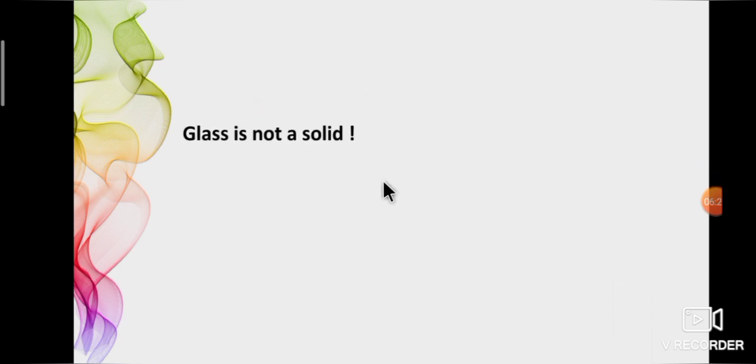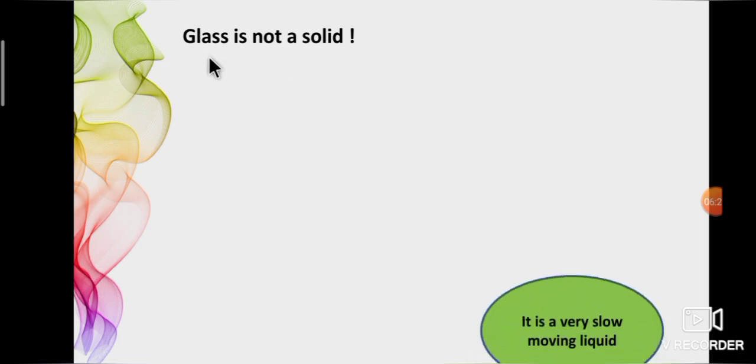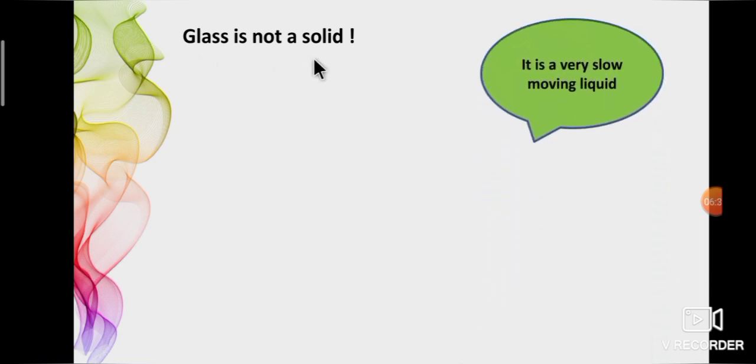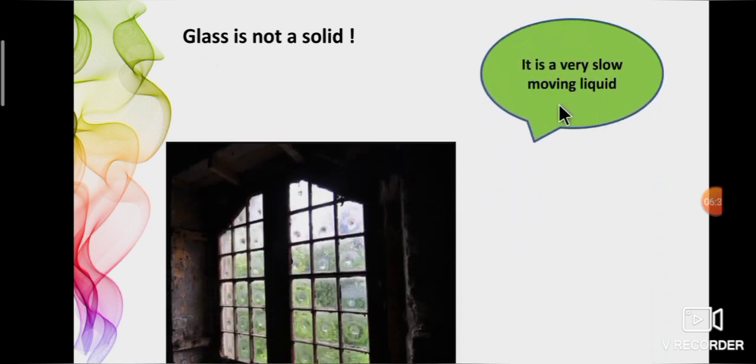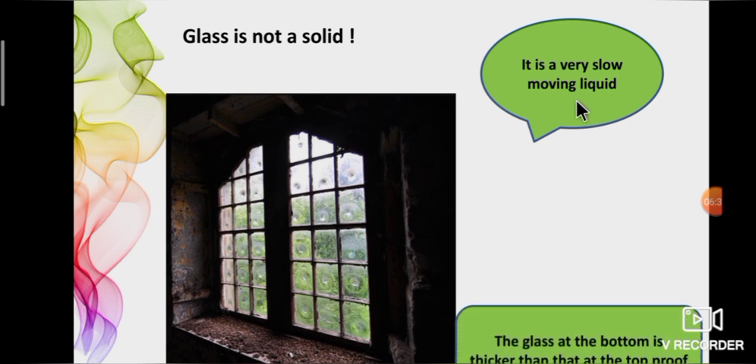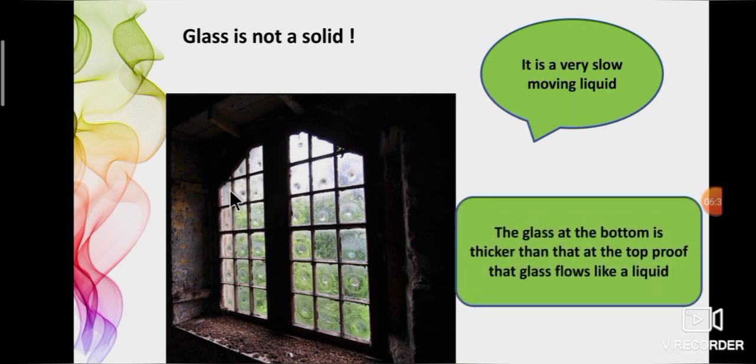Glass is not a solid. Do you agree with this? Yes, glass is a very slow moving liquid. Check the church windows that are hundreds of years old. The glass at the bottom is thicker than that at the top, proof that glass flows like a liquid. So glass is a very slow moving liquid. See the picture, the window is an old one and the bottom is thicker because glass slowly flows like a liquid.